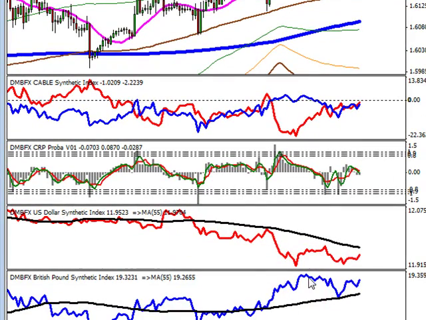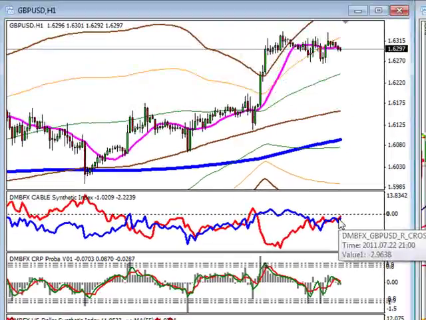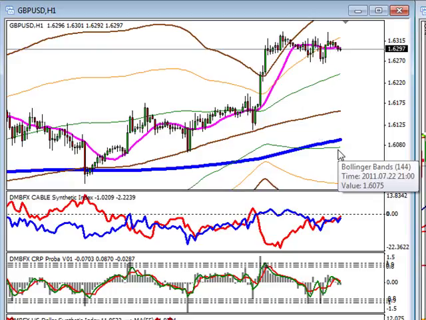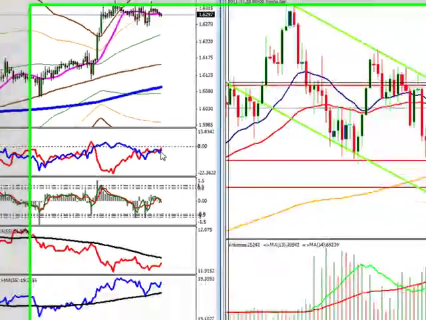But now we can see that the dollar made its way back up, the pound made its way back down to the dollar, and now they're just kind of snaking each other, and that's why we have a move here. Who's in control? And indecision. And we know indecision has a lot to do with both some of the Eurozone issues and the U.S. debt ceiling issues. And we can see basically on our probability indicator, it's in the middle. So overall, sell zone off of our long-term moving average, neither the dollar nor the pound really being in control.